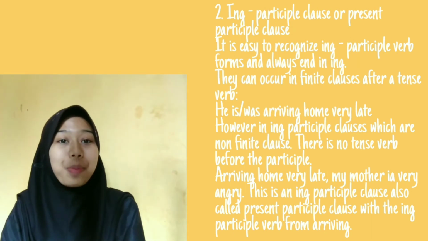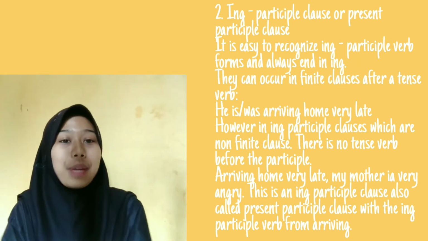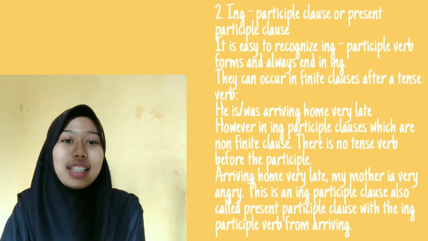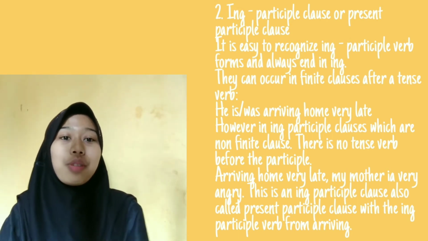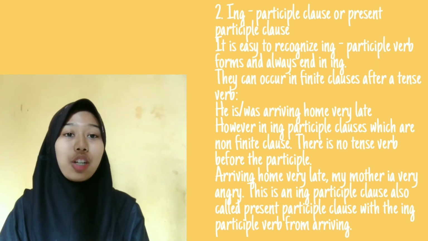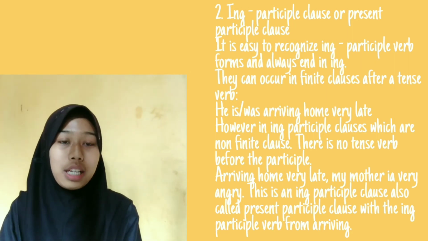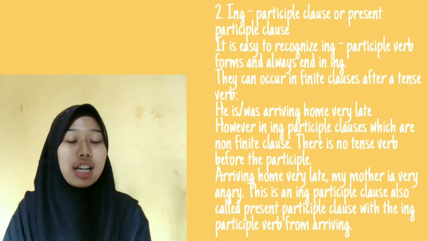Second, ing participle clause or present participle clause. It is easy to recognize ing participle verb forms, they always end in ing. They can occur in finite clauses after a tense verb. He is or was arriving home very late.